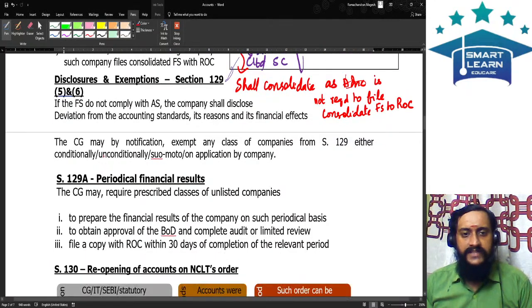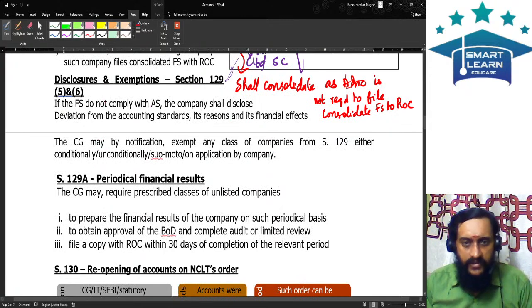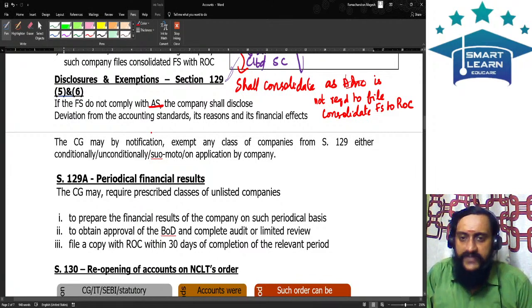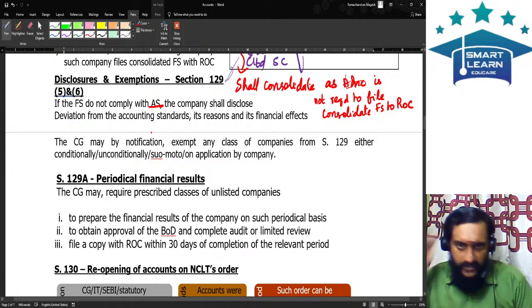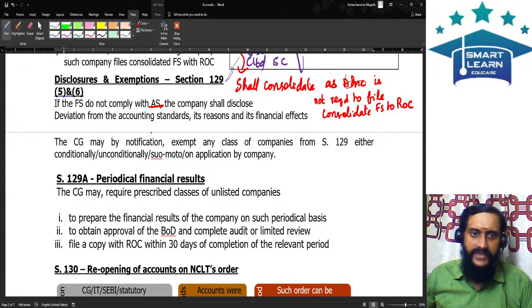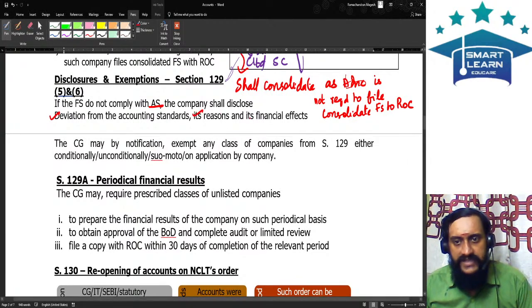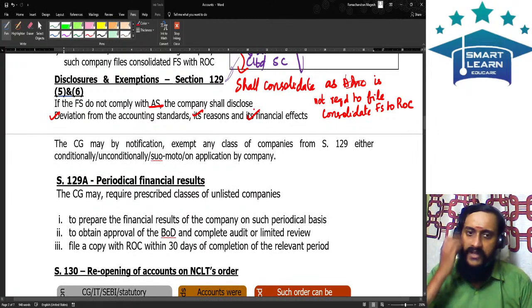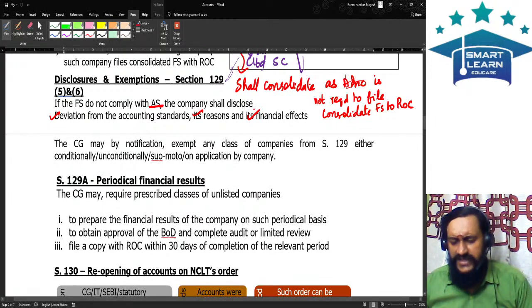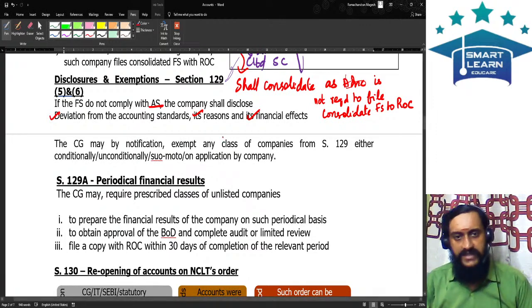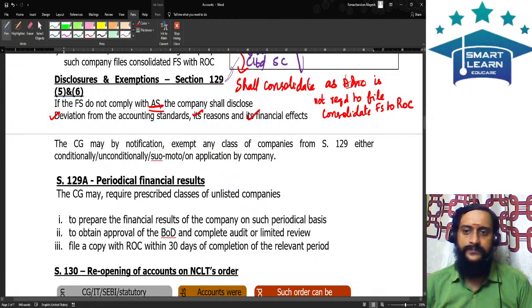Basically your financial statement should comply with the accounting standards. If your financial statement does not comply with the accounting standards, the following matters should be disclosed. What are all the matters that should be disclosed? Number one, the fact that there is a deviation from the accounting standards. Number two, the reasons for the deviation. Number three, the financial effect of such deviation. Everything should be disclosed. Where should it be disclosed? It should be disclosed in the financial statements.